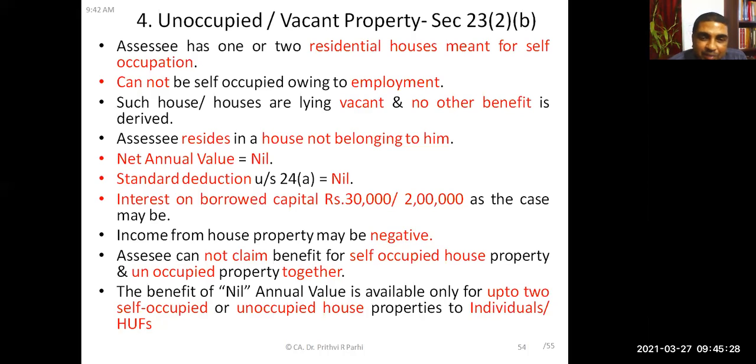The benefit of nil annual value is available only up to 2 self-occupied or unoccupied houses, and that too for individuals and HUFs. Individuals and HUFs can take this nil annual value only for 1 self-occupied house, or 2 self-occupied houses, or 2 unoccupied houses, or 1 unoccupied house, or 1 unoccupied house and 1 self-occupied house. Maximum 2 houses can be claimed. That means here you have to see that unoccupied houses shall also be treated just like a self-occupied house.